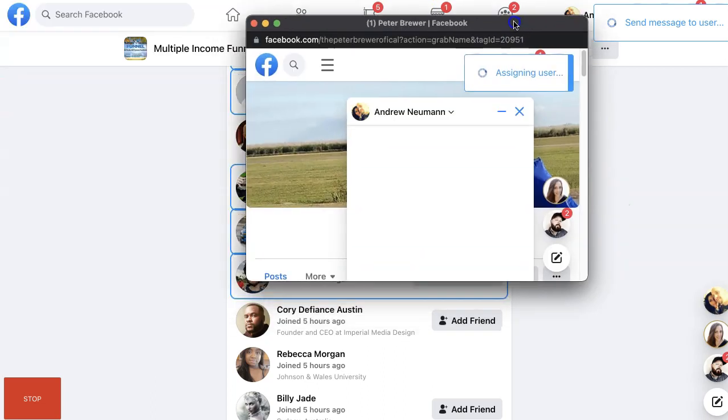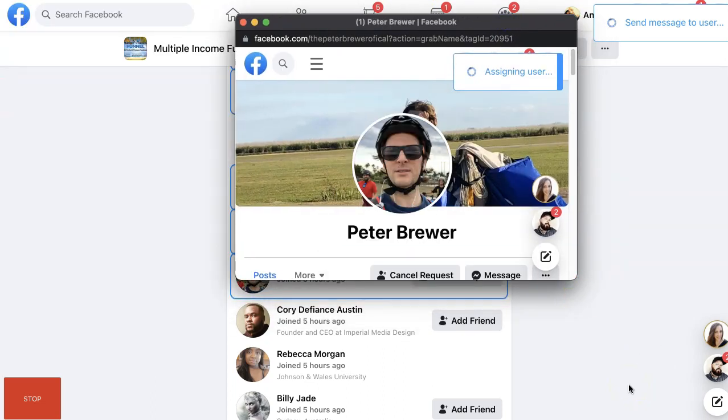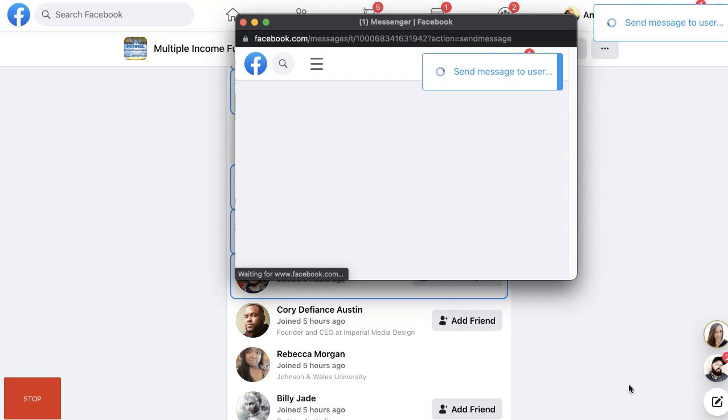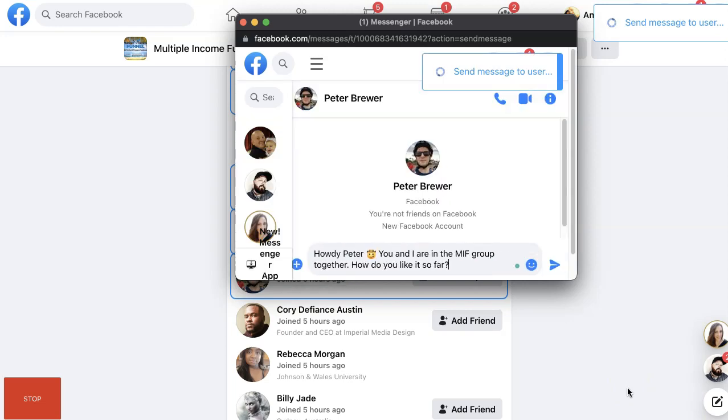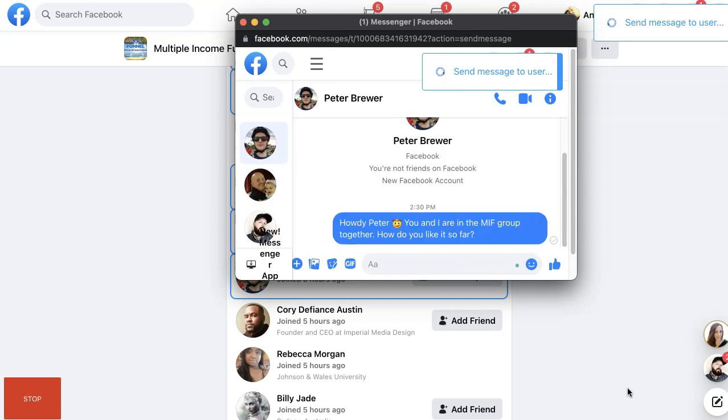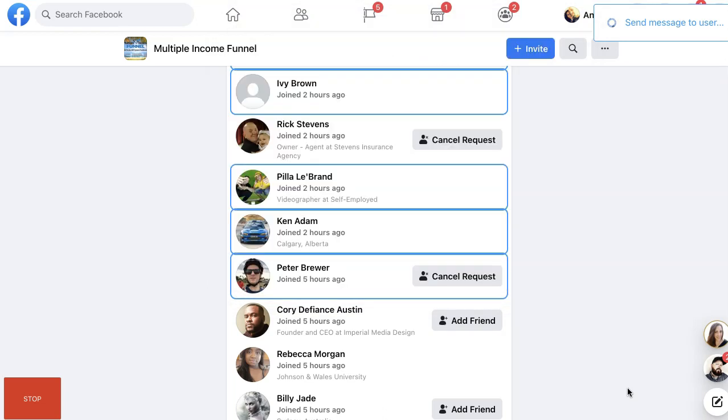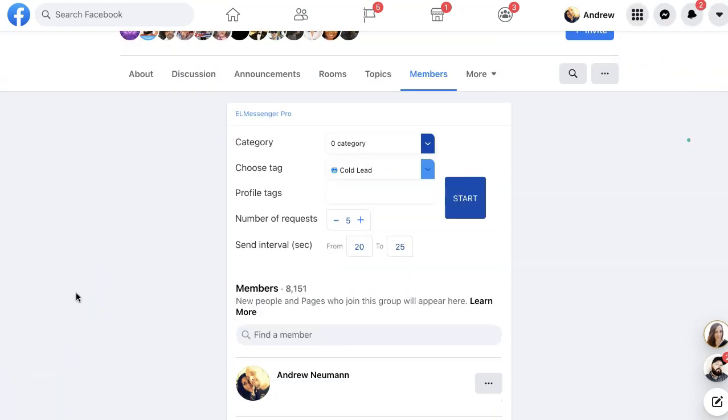So you can see right here, Peter's going to come up, and he's got a friend request sent out to him, and now it's going to go in. It's going to automate the message process, and it's going to be slightly different. Howdy, Peter, cowboy hat. You and I are in the MIF group together. How do you like it so far? So I'm going to go ahead and stop this now because I don't want to have to run through the whole thing, but you kind of get a good bead on how that works.